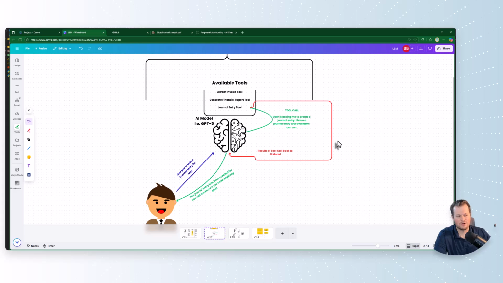And so we'll scroll back down a little bit, and this is the exact example of a tool calling agent that I've already covered. But what I want to show is that this setup really augments the accountant, and that's why I made my site Augmentic Accounting. We are telling the AI how we want the work to be done, and we're going to have it do it for us, but we still own the review. We have human in the loop, right? We still need to supervise and make sure we're doing our due diligence on what the AI presents to us, right?